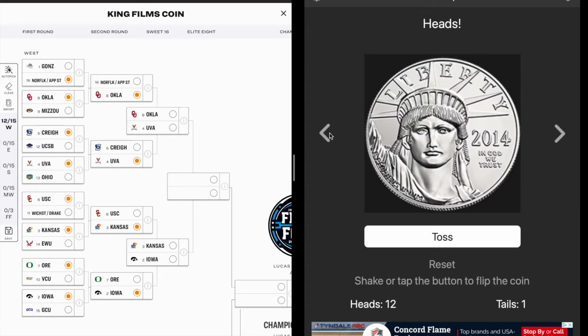Oh my goodness. It's 12-1, people. I'm not making this up. Number 4, UVA in a pretty much untouched bracket. Oh my goodness, people. This can't keep happening. This is not a prank. Oh my goodness, it's 13-1.